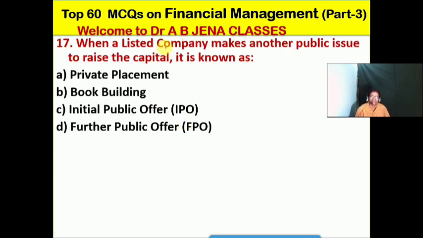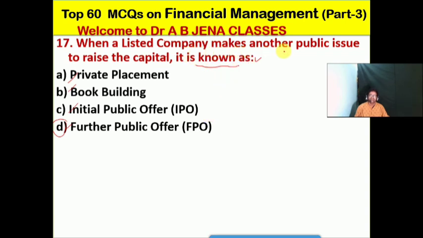It's a very interesting MCQ. When a listed company makes another public issue to raise capital, what will we call it, and it is known as what? A, it's the private placement. B, it's the book building. C, it's the initial public offer. D, it's the further public offer. No doubt friends, it's known as the FPO, that is the further public offer or the follow-on offer.